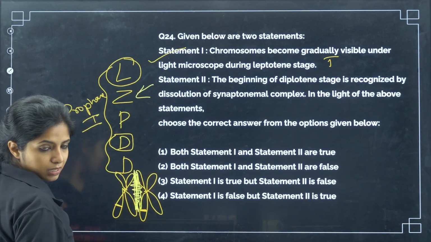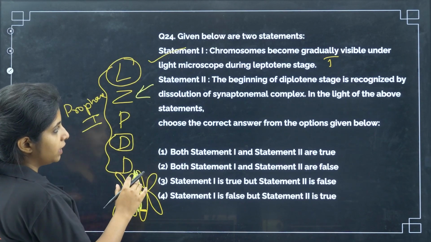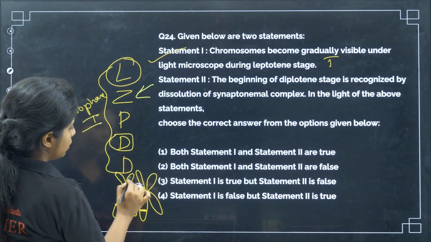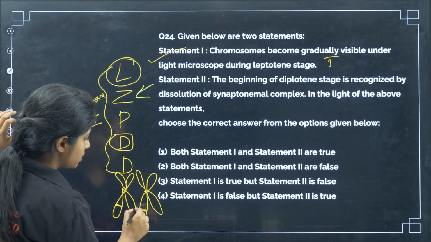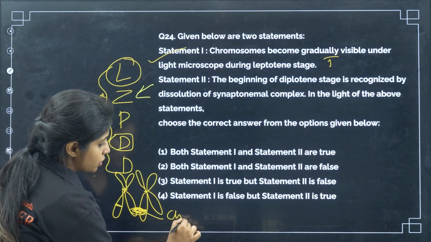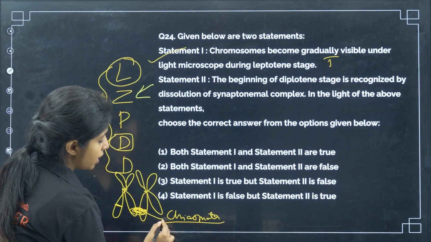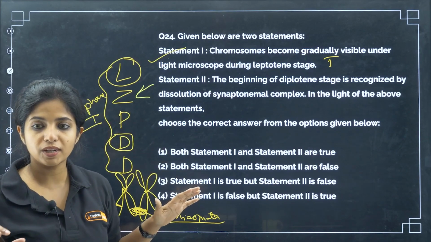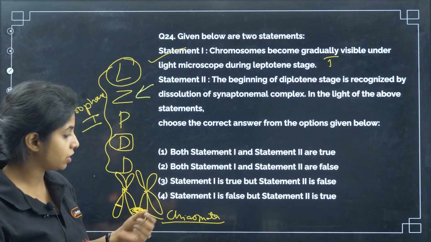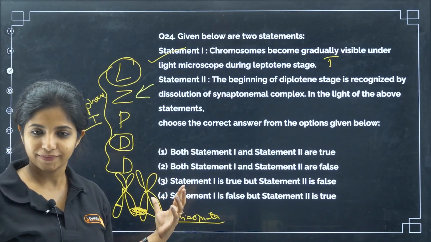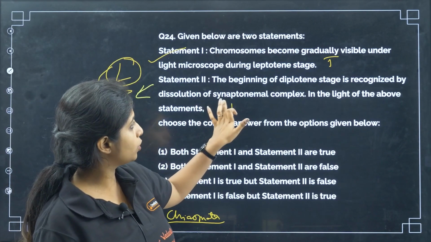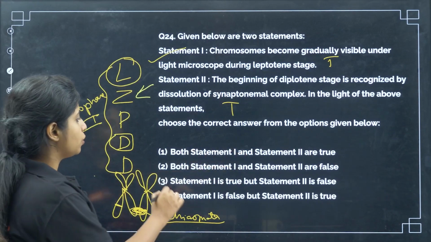During the zygotene phase, this happens. Now slowly in the diplotene phase, there will be dissolution, removal of this particular complex. But are they still attached? Yes, they will still be attached at certain areas where the exchange has happened, and these areas are known as chiasmata. So in diplotene stage, there is dissolution of synaptonemal complex, but the separation is hard because they are still attached at certain areas, known as chiasmata. The X-shaped structure that is formed is known as chiasmata. So this is actually correct. Both statements 1 and 2 are true.